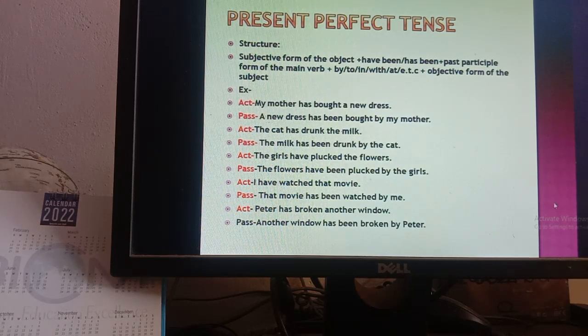First of all you will learn the structure. Subjective form of the object, this is similar for every tense. Subjective form of the object plus have been or has been. So what is the change?